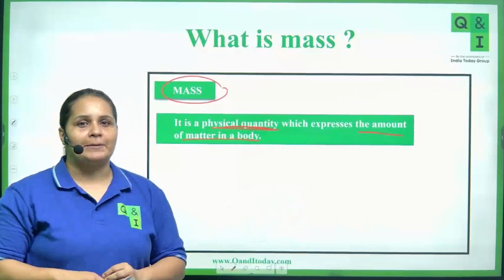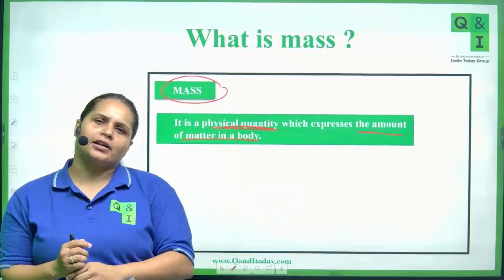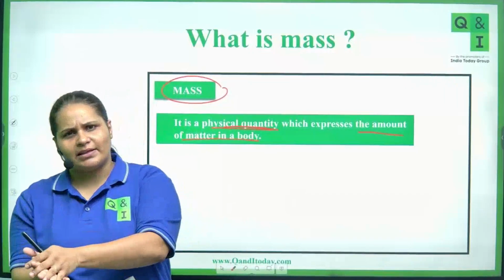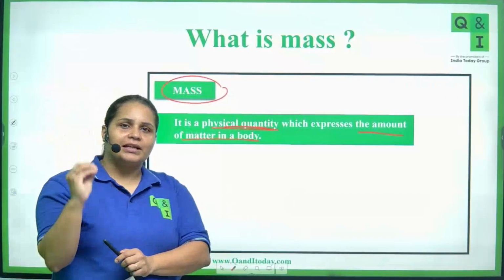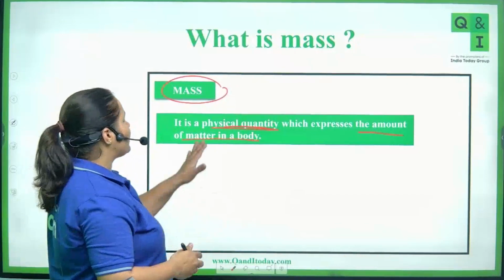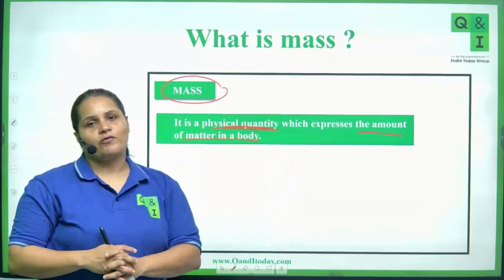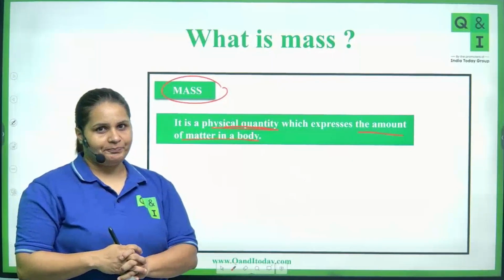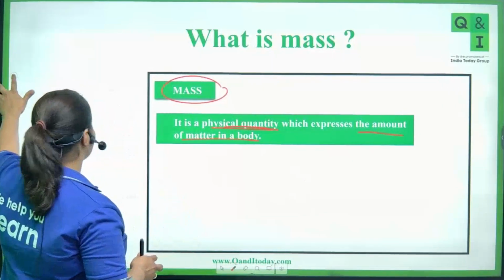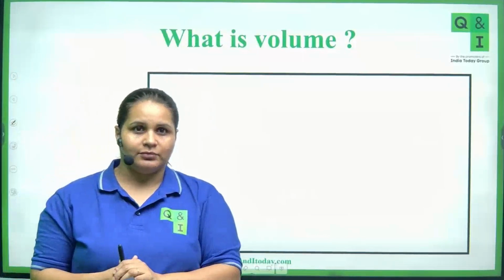I'm giving you some time, right? Because you should know, at least when we say that matter has mass and occupies space, you should be clear about the definition of mass. So it is a physical quantity which expresses the amount of matter in a body. Okay, I'll move to the next slide where I'm going to talk about volume.